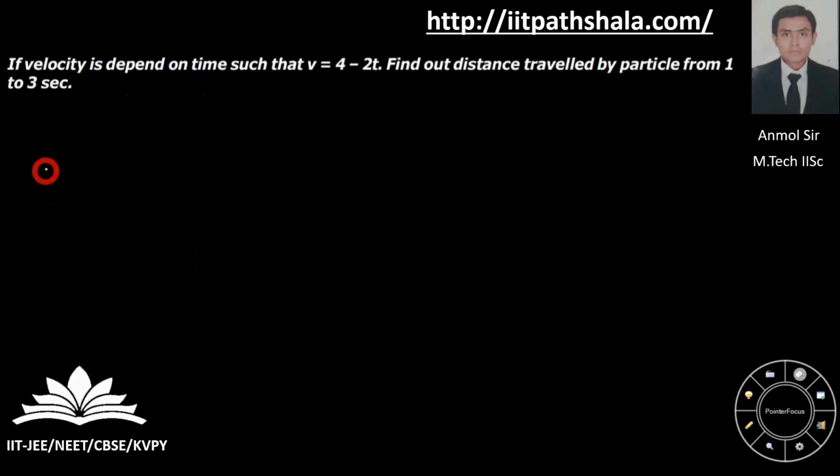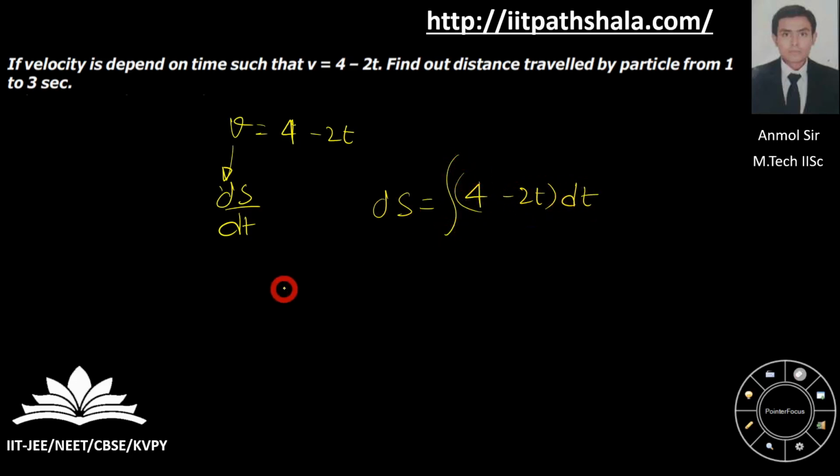So let us take this example. If velocity depends upon time as follows: v equal to 4 minus 2t, you have to find the distance. Velocity is nothing but displacement over time, and you are concerned with the distance itself. So what you can do is ds equal to (4 minus 2t) dt. As I have told you, regarding the distance you are concerned with the magnitude, not with the direction or the sign. So as per the note, we have to find the time at which my velocity is 0. So 4 minus 2t equal to 0, giving me a time equal to 2 seconds.